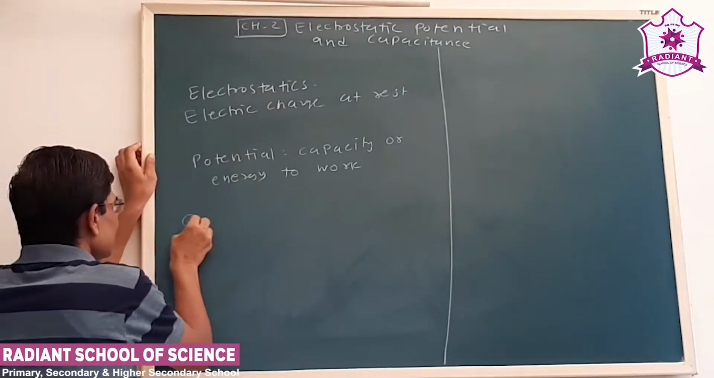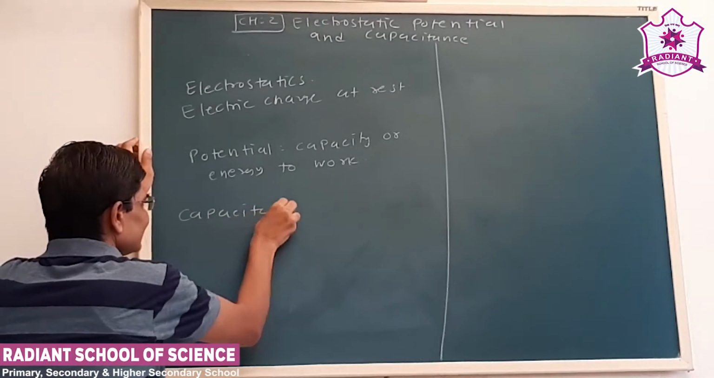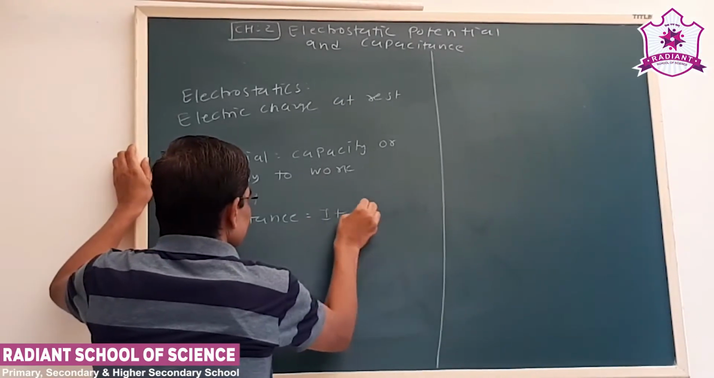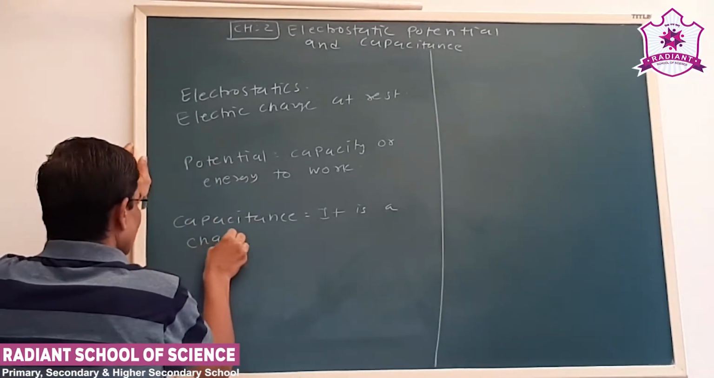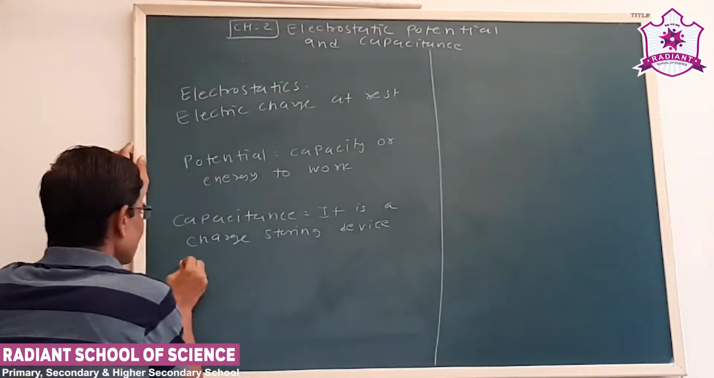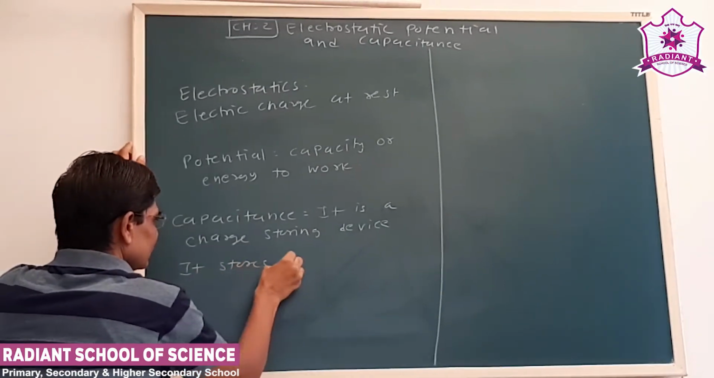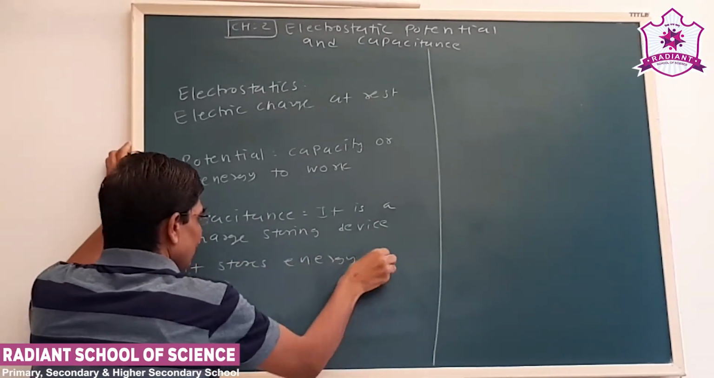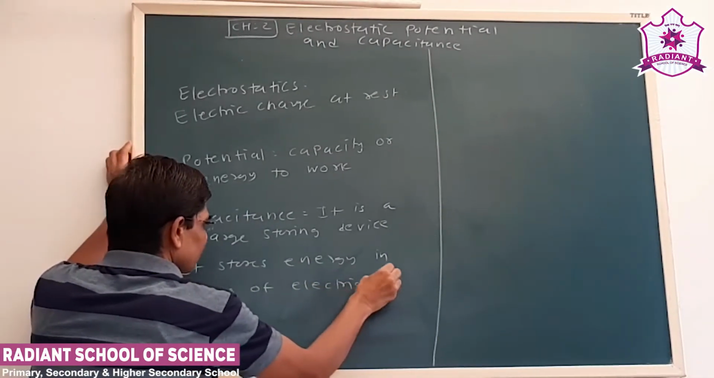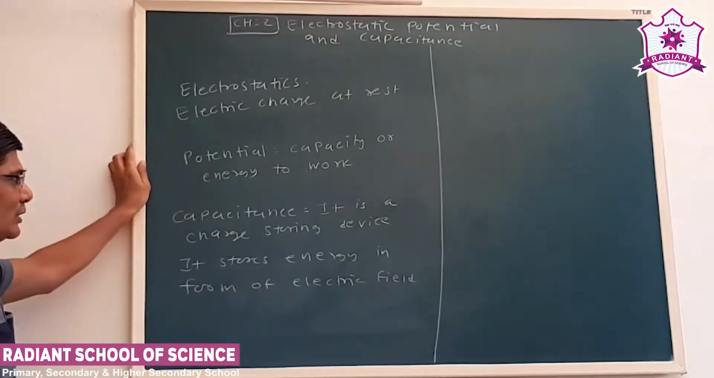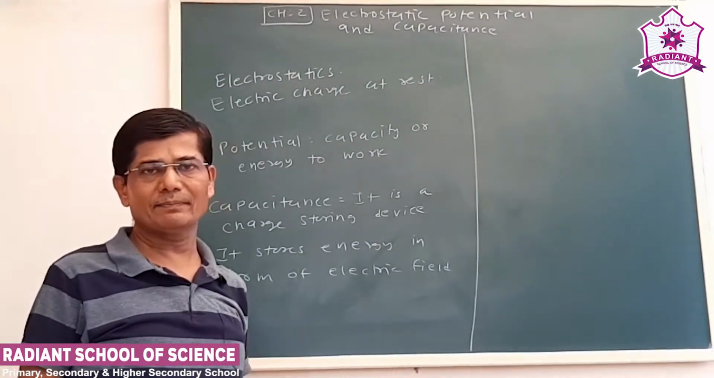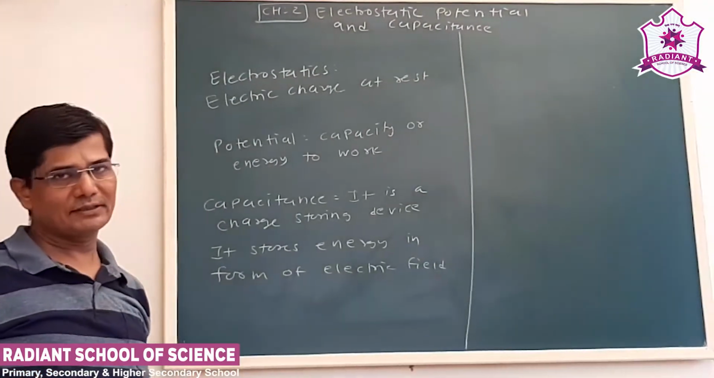And about the capacitance. A capacitance is a simple device. It is a charge storing device. It stores energy in the form of electric field. Now in our day-to-day life, a number of times we come across capacitance. These are commercial applications, but in this lesson we have to study the principle behind this.